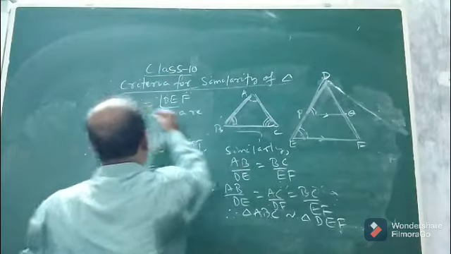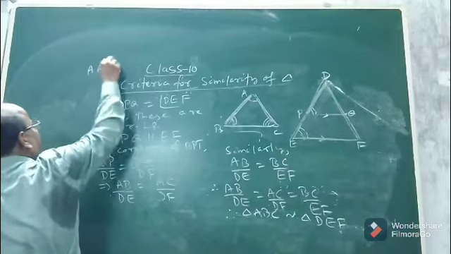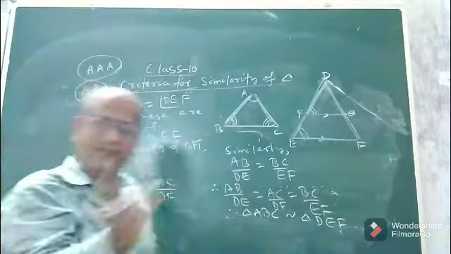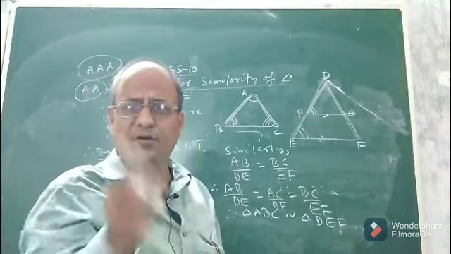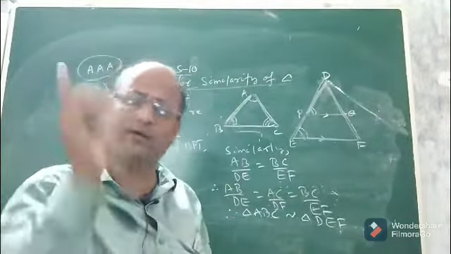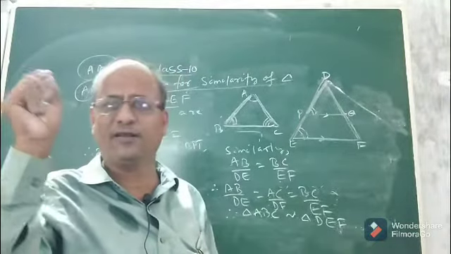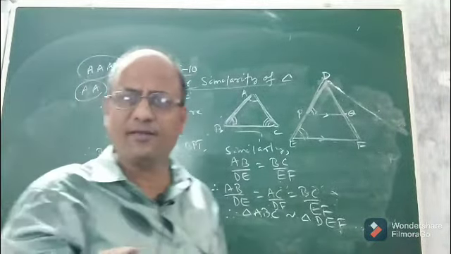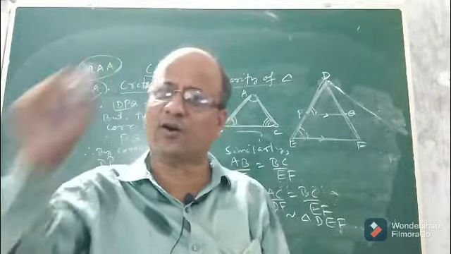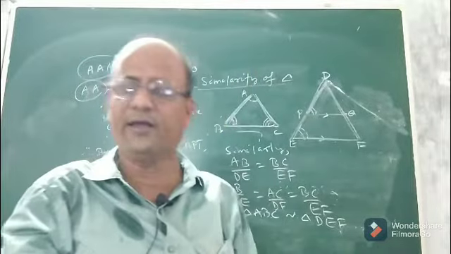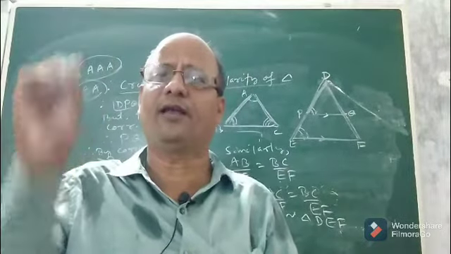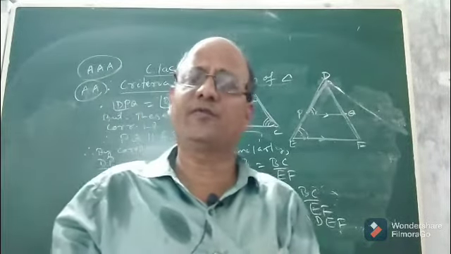So this triple A similarity is sometimes known as double A, because if two angles of one triangle are respectively equal to two corresponding angles of another triangle, then the third pair of angles must be the same. So triple A similarity is also known as double A similarity criterion for similarity of two triangles. In the reason you can write by angle similarity or AA similarity, both are the same. Children, I hope you understood the proof of this similarity criterion, that is triple A, for similarity of two triangles.